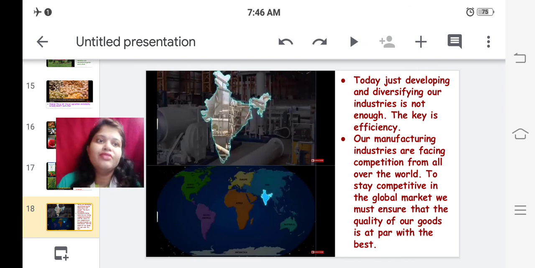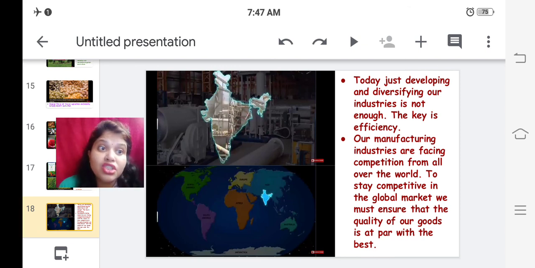The key is efficiency. Our manufacturing industries are facing competition from all over the world. See, competition is there everywhere. It is not like only India has manufacturing industries. Worldwide, how many countries are there? Each and every country has its own manufacturing industries, and they are also trying to produce quality products. So competition is there. Our manufacturing industries are facing competition from all over the world. To stay competitive in the global market,